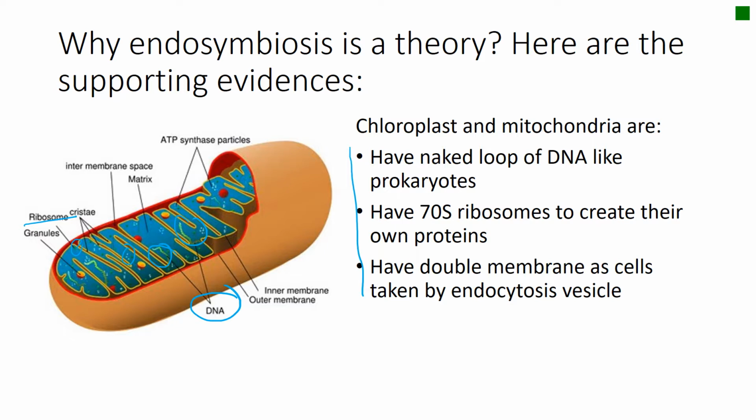Okay, so these three things become supporting evidence. Both mitochondria and chloroplasts have a naked loop of DNA like prokaryotes, 70S ribosome like prokaryotes, and also a double membrane as if they were taken in by the process of endocytosis.